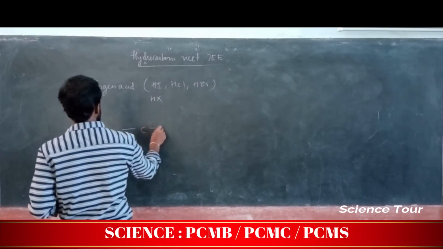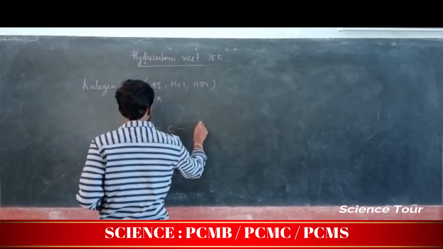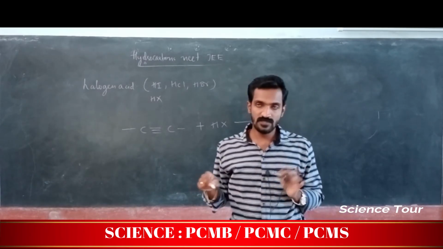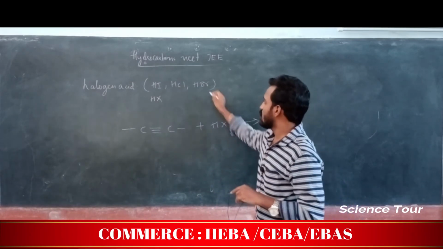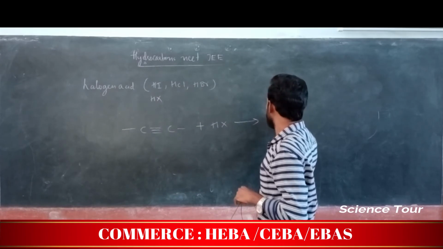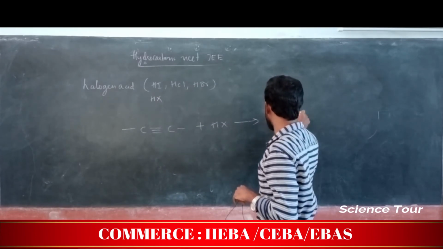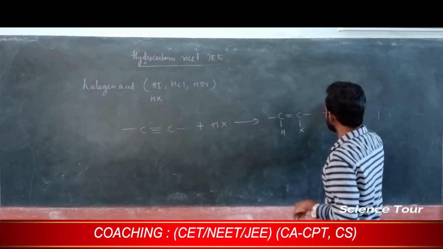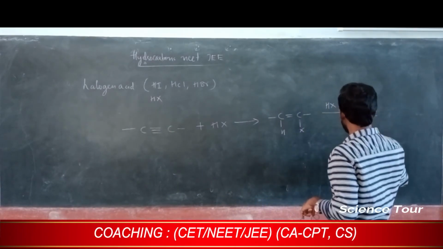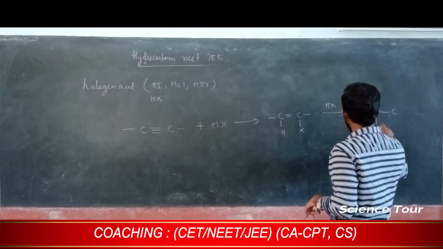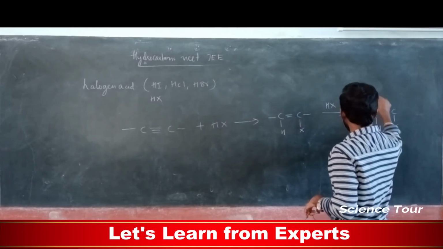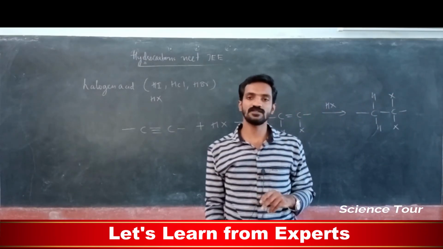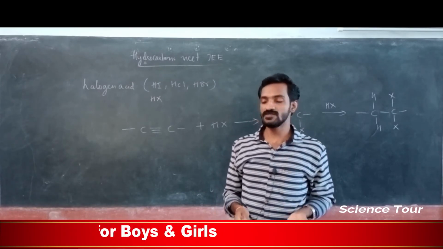It is not particular. Any halogen gets substituted here. It gives, my dear students, a double bond with H and X like this. Again it is treated with halogen acid and it gives this product. So this is the reaction with halogen acid.